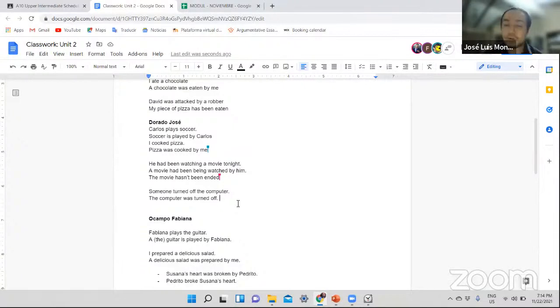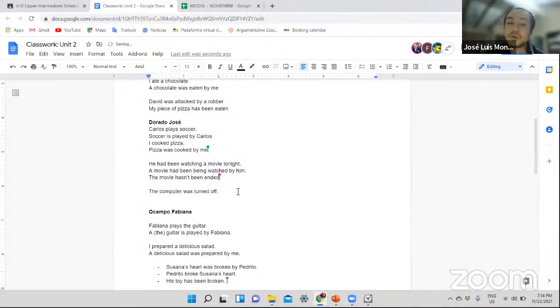So again, this is all in all, Jose. If you believe that the movie is more important than him, then you say a movie had been being watched by him. In the first one, you believe that this movie is more important. And here you use the passive voice. I'm going to delete this one because you don't know who did it. And as you don't know who did it, you only say this object received the action, but I don't know the agent. The agent is not important, or we don't know it. All right, so those are the first two cases in which we use the passive voice, Jose.